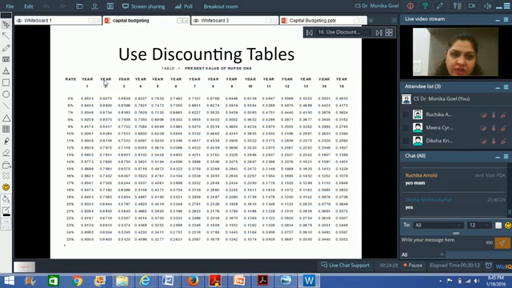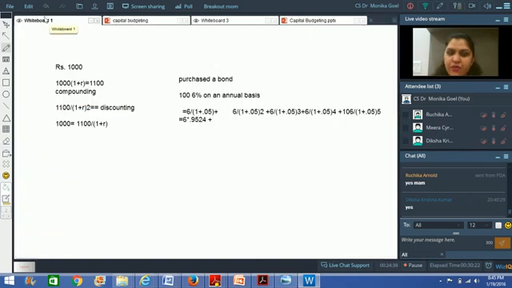Now, if I have to look at what is going to be the value of 1 rupee at 5% at the end of year 2, in that situation, I will again go back to the table. Here we have got year and this is the rate. So the figure will be 0.9070. Is it getting clear?